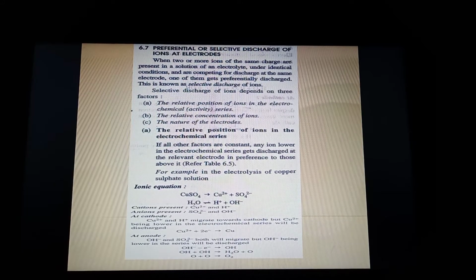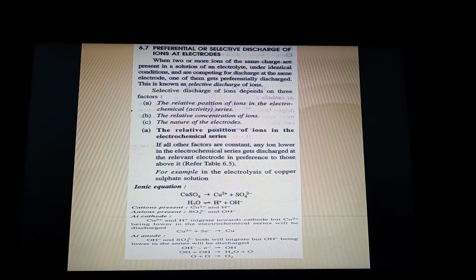And where will it go? It's a cation, and I have been emphasizing again and again that C goes to C. So cation goes to cathode, and there reduction takes place. This Cu2 plus will take 2 electrons, equal to its valency, and become a copper atom. That is what we call discharge. So it gets discharged, and after discharging, it gets deposited on the electrode.